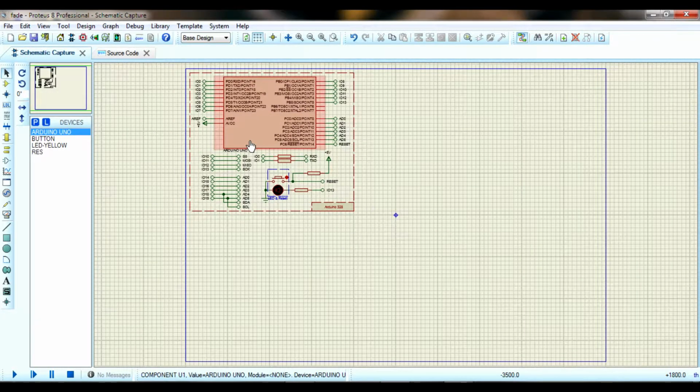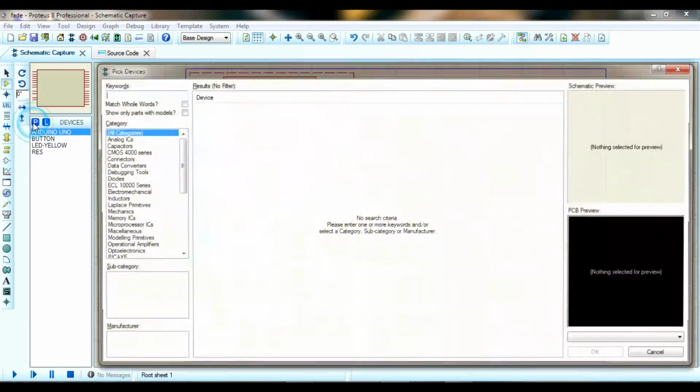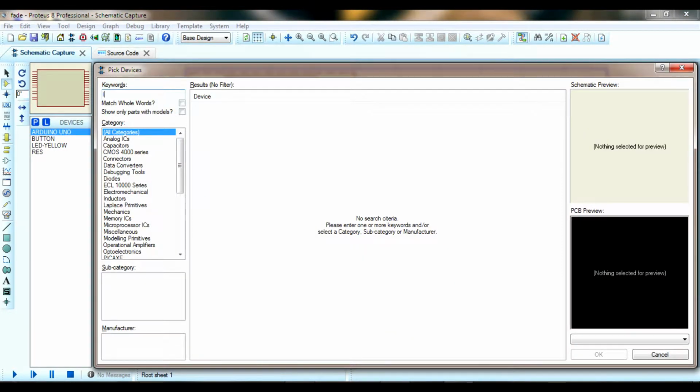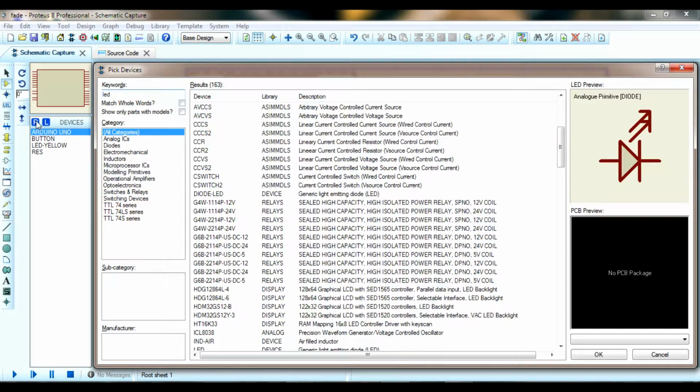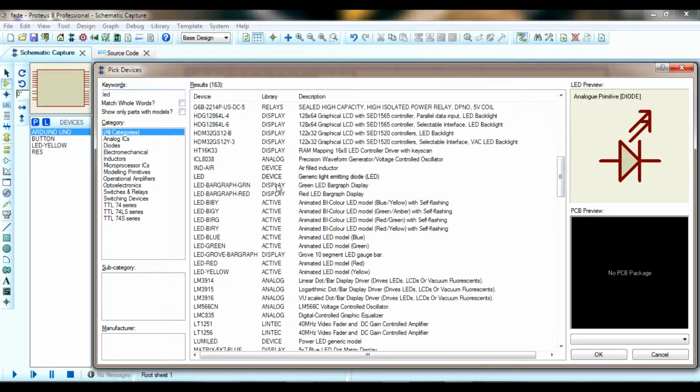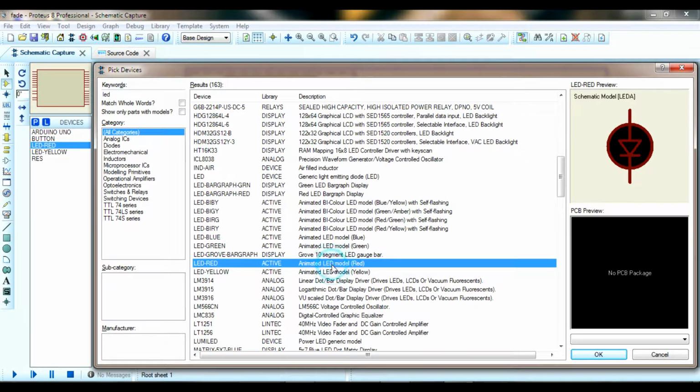I am going to use an LED, that is I am going to search the LED. So click on P, type LED. Next I am going for a green or red LED. So double click on red LED, so it automatically comes to the devices section.